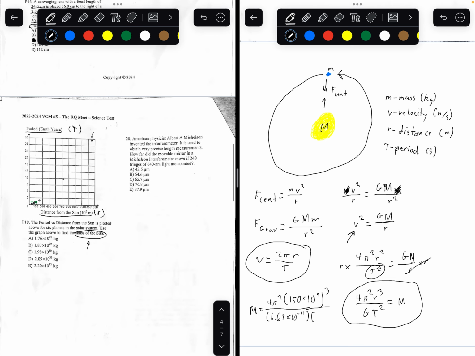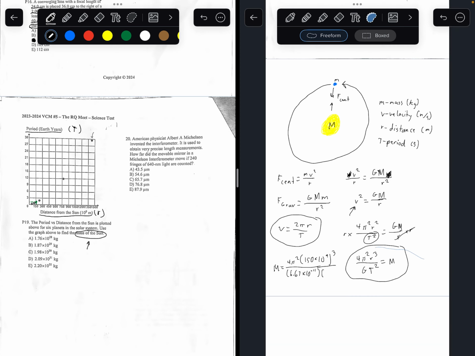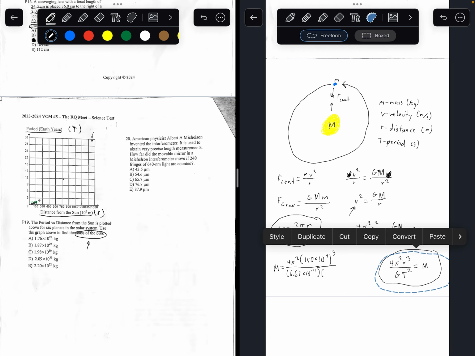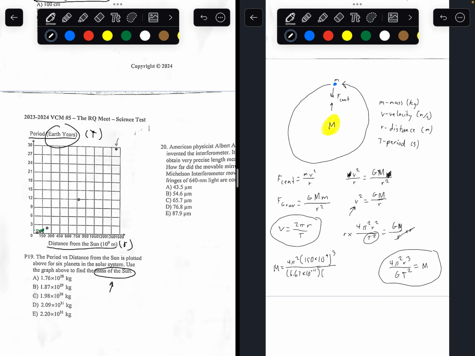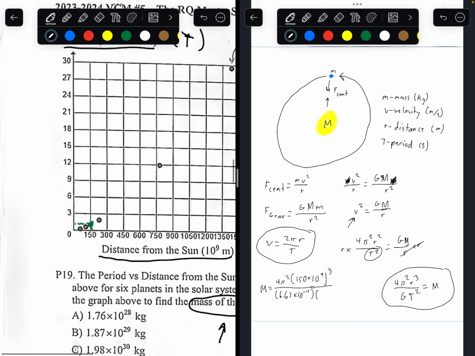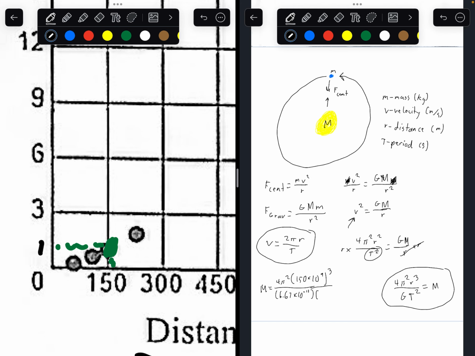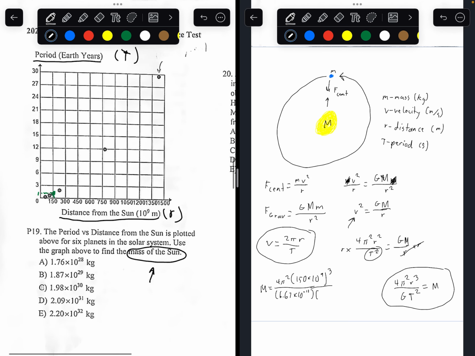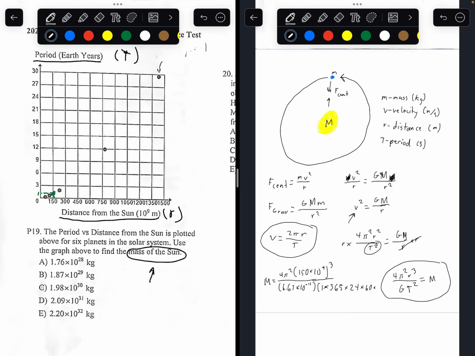squared. Now, one thing you guys have to make sure is the units. We're given the period in years, right here, in Earth years. We want to convert Earth years to seconds because period has to be in seconds. So, if we look at the point here, this is close to 1. I'll just say this is 1. So, 1 Earth year. How many days are in an Earth year? There's 365 days in a non-leap year. How many hours are in a day? There's 24 hours in a day. How many minutes are in an hour? There's 60 minutes in an hour. And how many seconds are there in a minute?